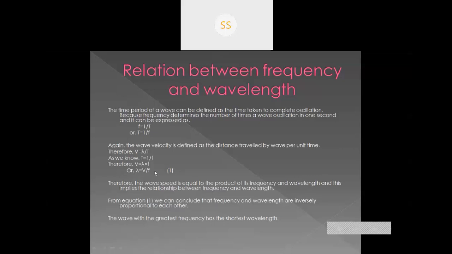So see, the definition of time period and wave velocity is not given, but if the question comes, then you have to write down that the time period of a wave can be defined as the time taken to complete one oscillation, and in case of wave velocity, the wave velocity is defined as the distance traveled by wave per unit time.